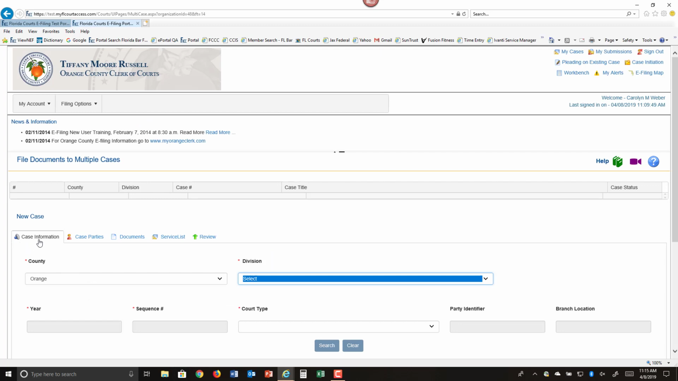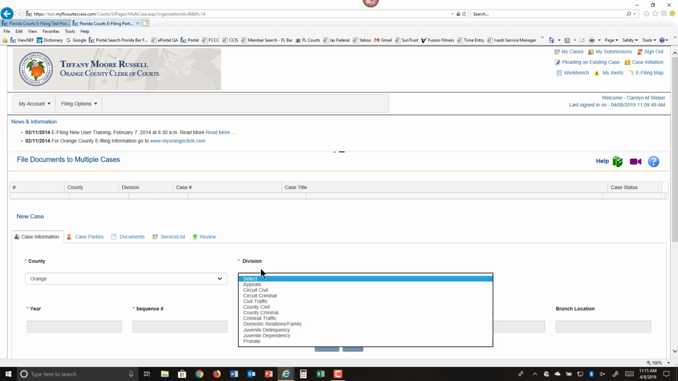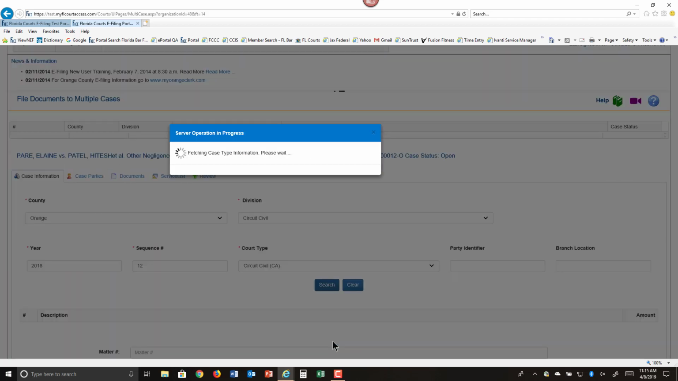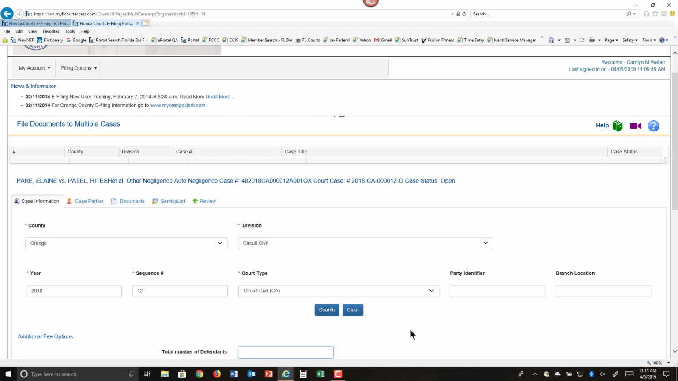On the Case Information page, select from the Division drop-down the division you will be submitting these documents to, and then click on Search. The portal will go out to the case management system for the county you're filing to pull back the case information so that you can make sure you're filing to the correct case.